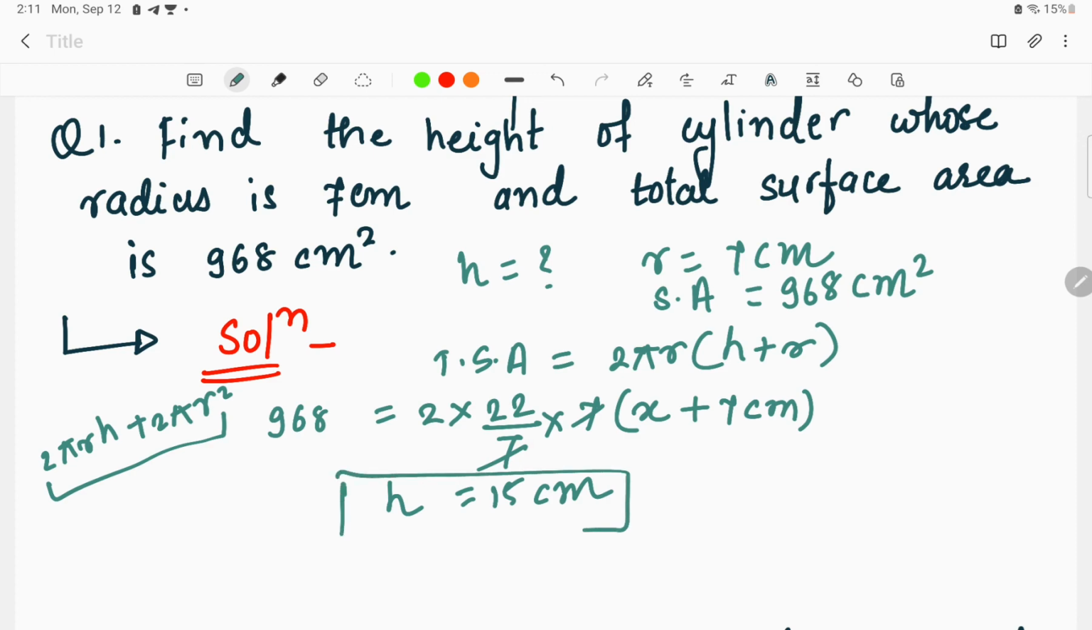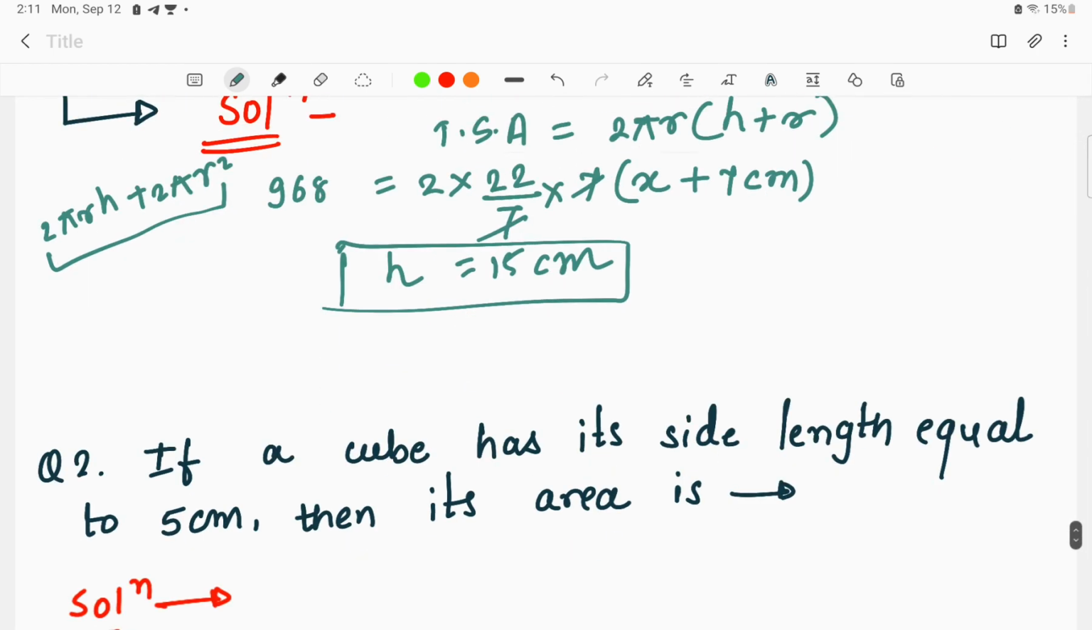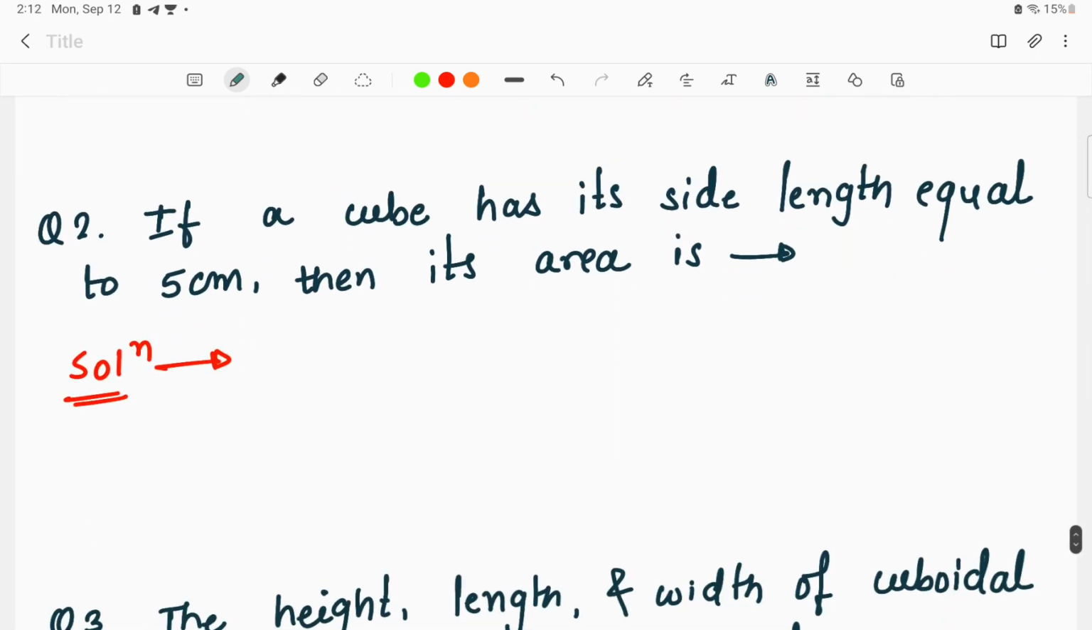Okay, try to resolve this answer, that is, try to find out this calculation. Okay, height, so height will be 15 centimeter. Now nextly, the question given was, if a cube has its side length equal to 5 centimeter, we had to find the area.